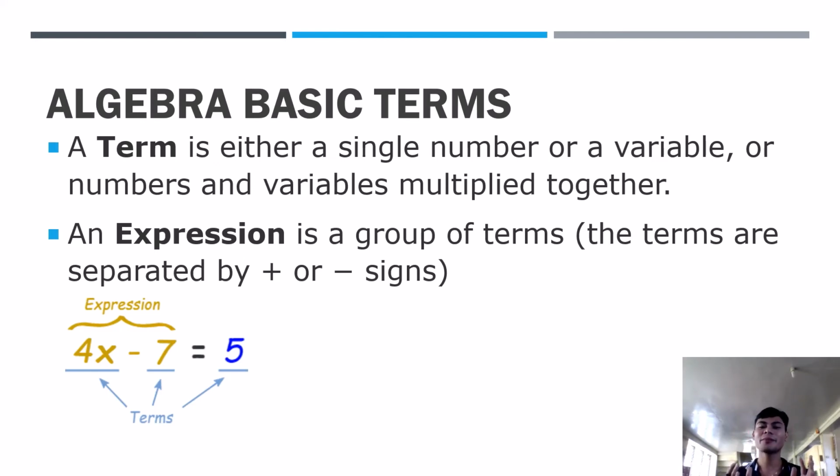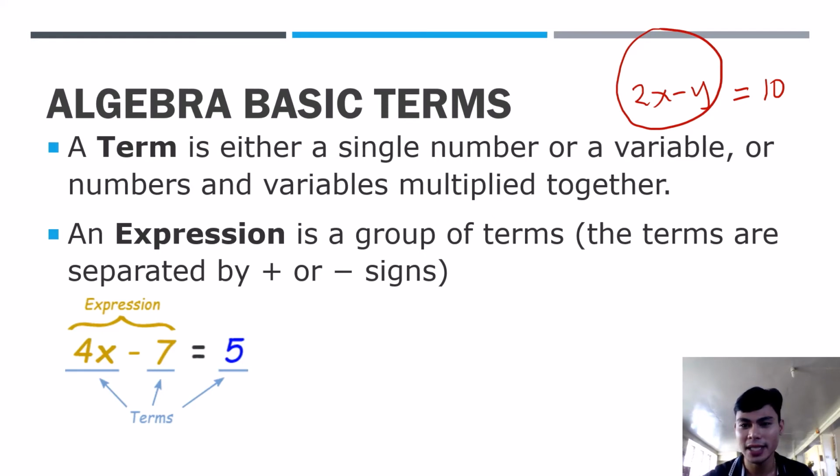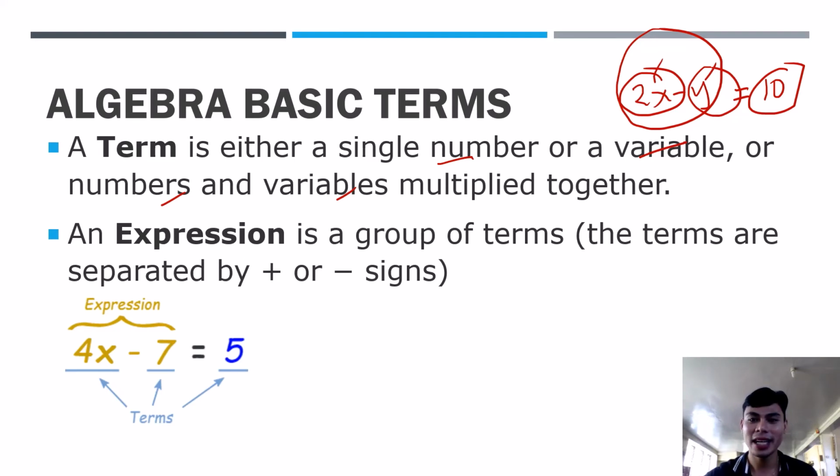Okay, and usually we count the terms based on the operators. So for example, if we have 2x minus y equals 10, so on the left side we have two terms, 2x, one term, y, the second term. Okay, so again, it is a single number or variable or numbers and variables multiplied together. So in this case, 2x is one term, y is another term, 10 is another term. So it is separated by operator or the equal sign.